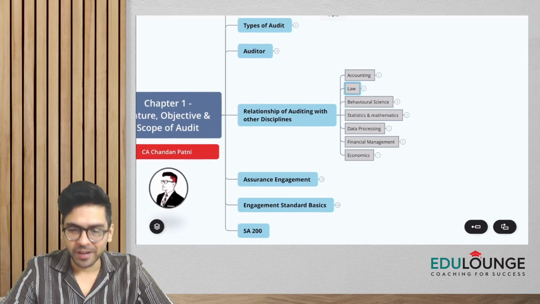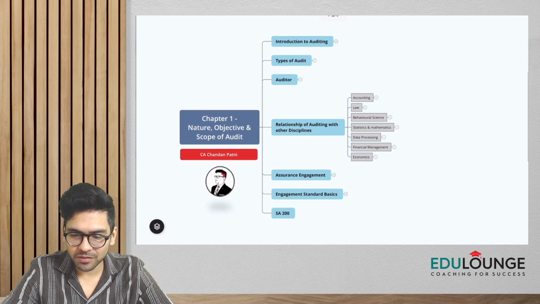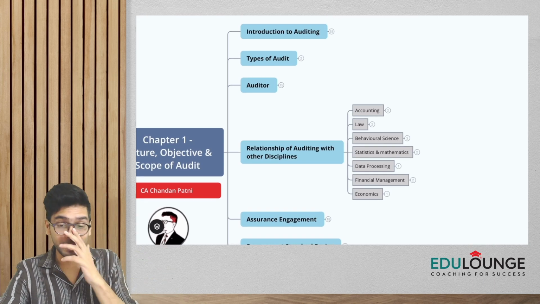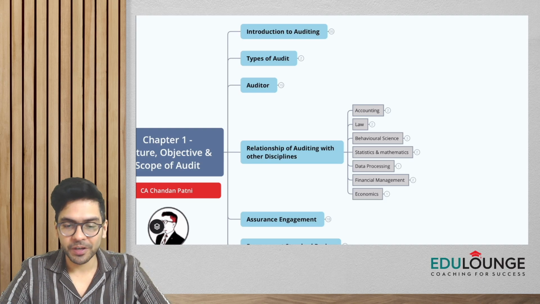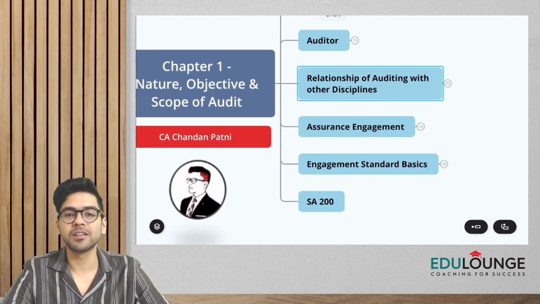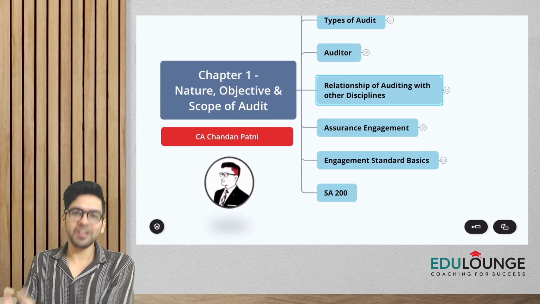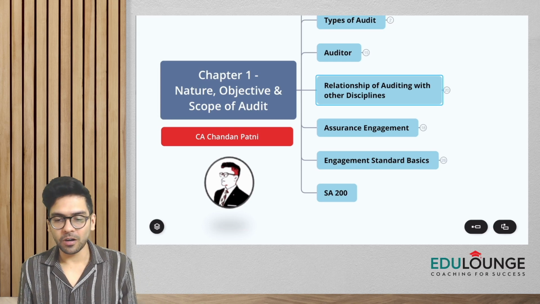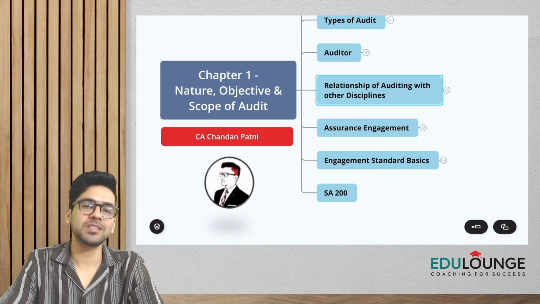Okay, all right. Now, guys, we have actually completed the basics portion. We have completed introduction to auditing, the different types of audit, about the auditor, and of course, the relationship of auditing with other subjects. Now we are actually going to start with the real audit. So the next topic that you see on your screen, guys, is basically about assurance engagement.